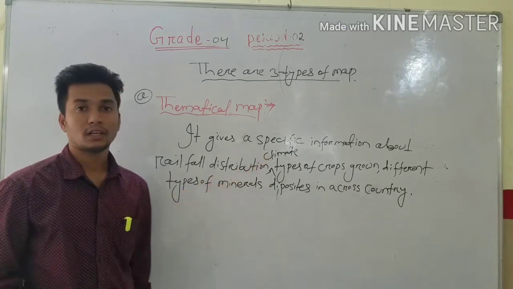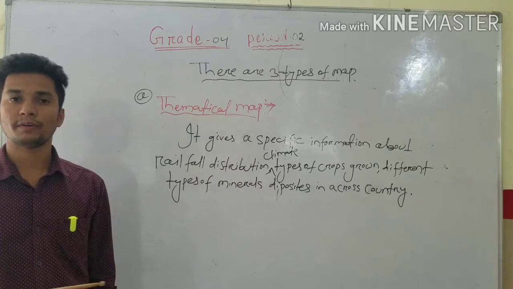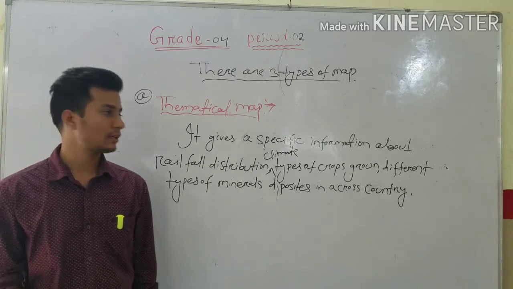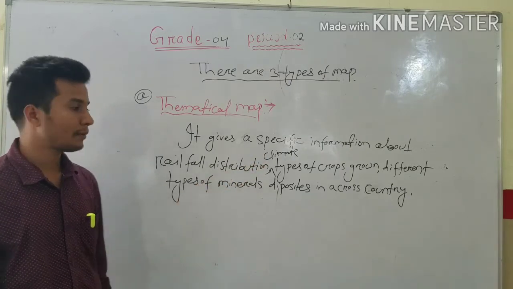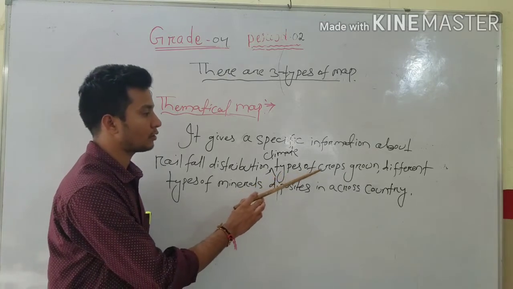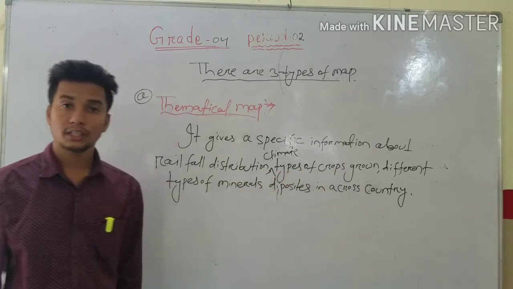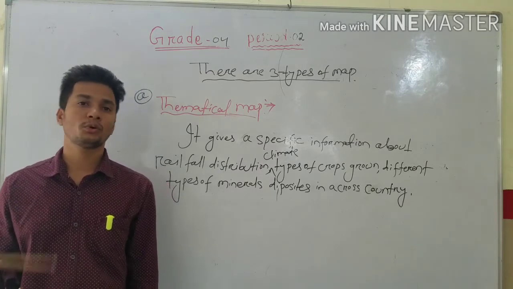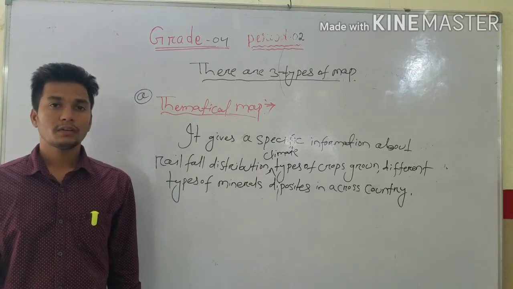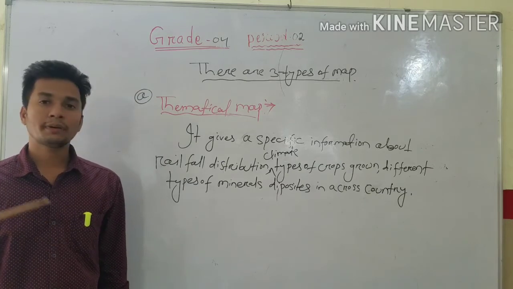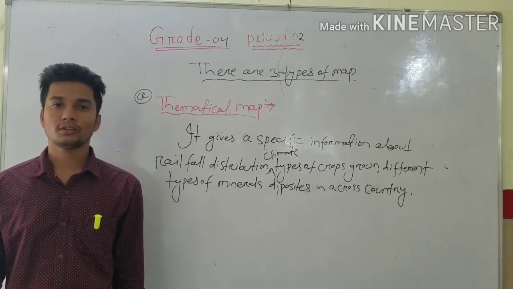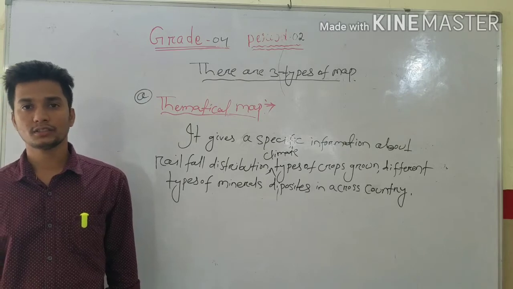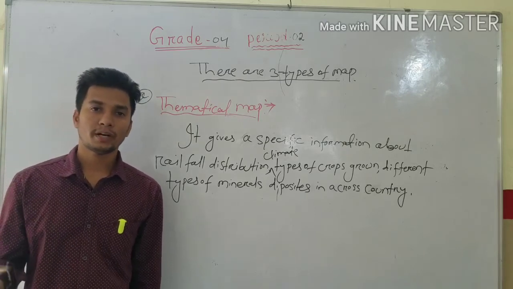Then climate: in different places there are different types of climate, not the same climate everywhere. It will also give more information about the types of crops grown, yes or no. In Karnataka's Gulbarga district, tur dal is cultivated more; other states cultivate rice, sugar cane, tomato, brinjal.